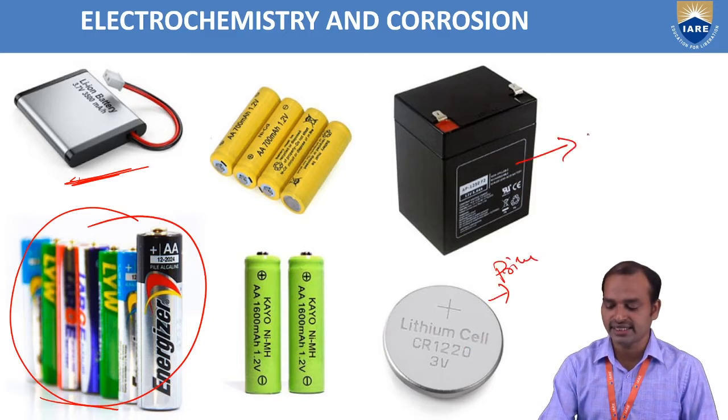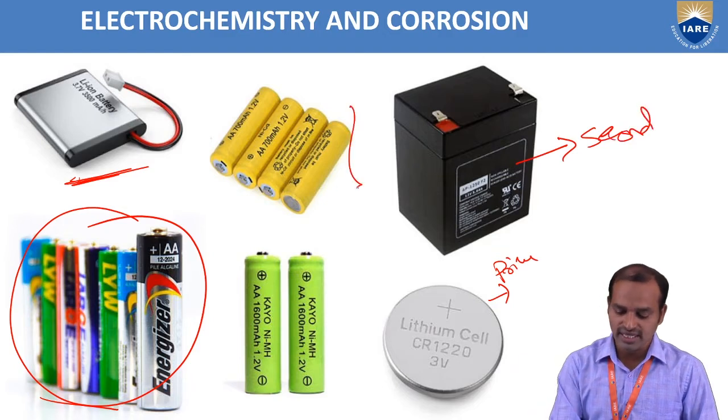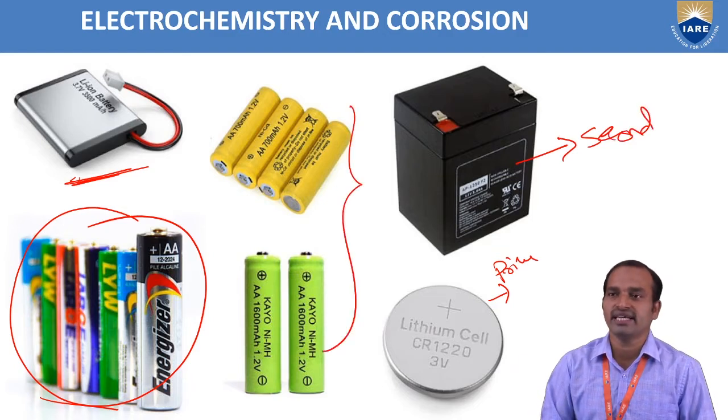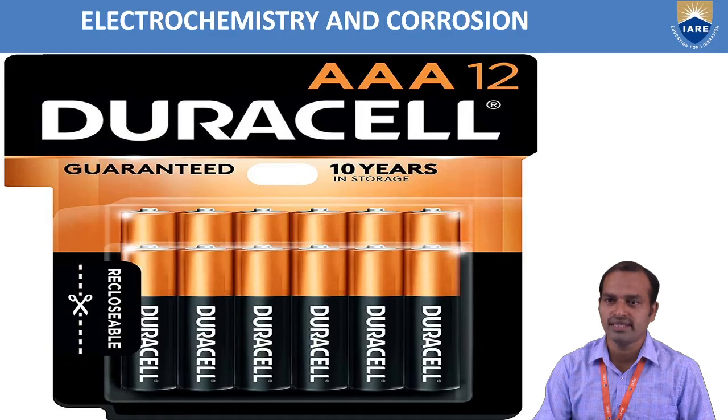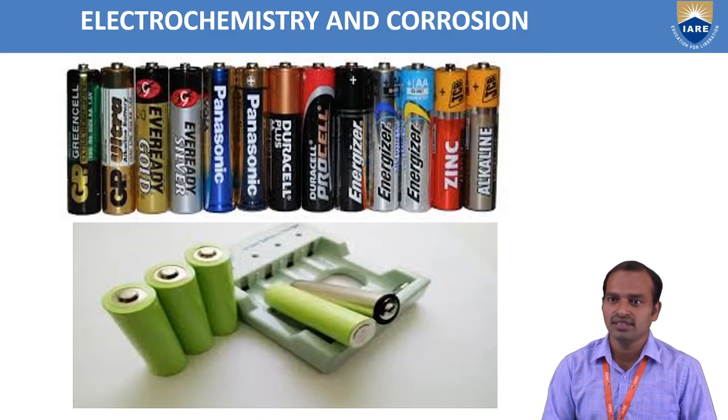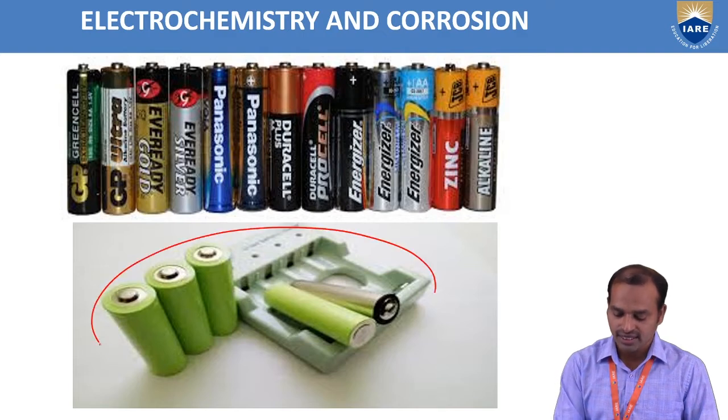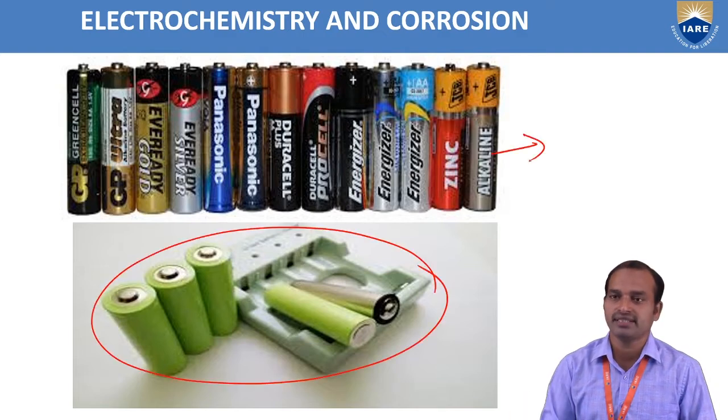This is the lead acid cell, a secondary battery. These are rechargeable. This is the Duracell, also a primary battery, so we can't recharge. So these are the secondary batteries, and these are the primary batteries.